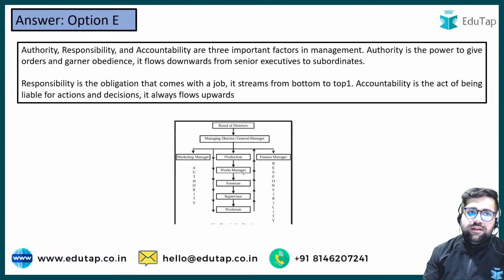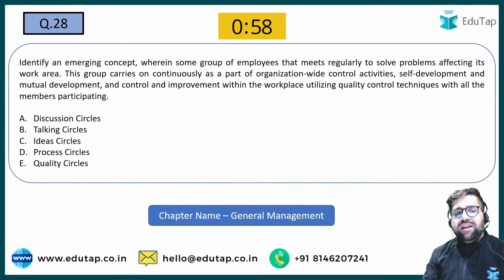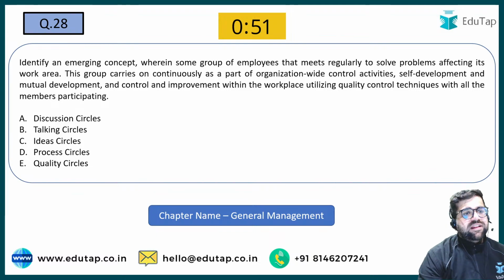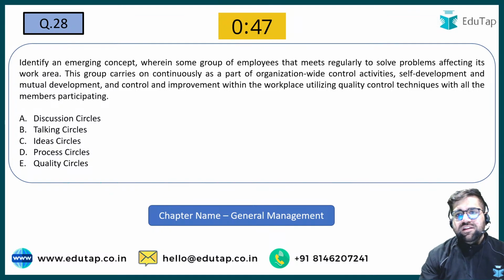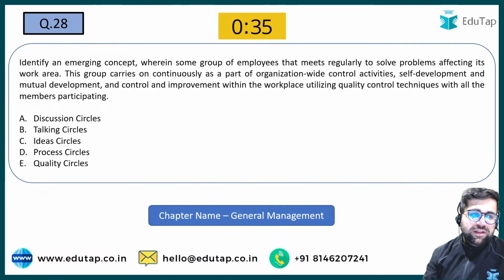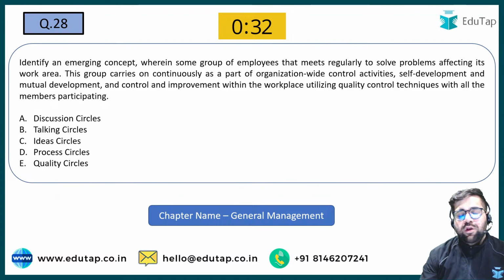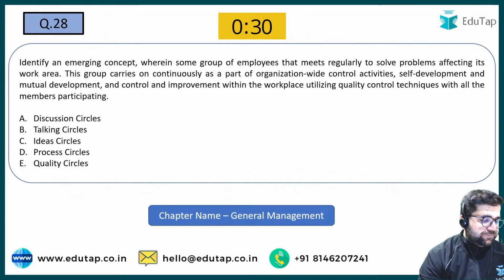Good. Chaliye. Now let's solve question number 28. Identify an emerging concept wherein some members of a group meet regularly to solve problems affecting their work area. This group carries out control activities continuously as a part of the organization, along with self-development and mutual development, and their control and improvement within the workplace utilizes quality control techniques with all members participating. So what will be the answer of 28th? Yes, it will be quality circle.